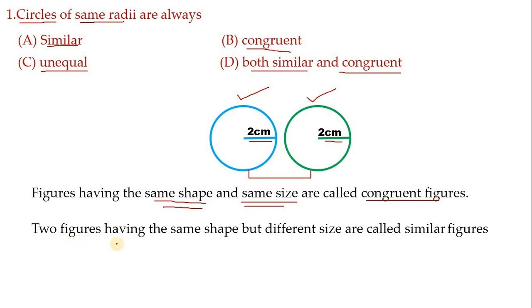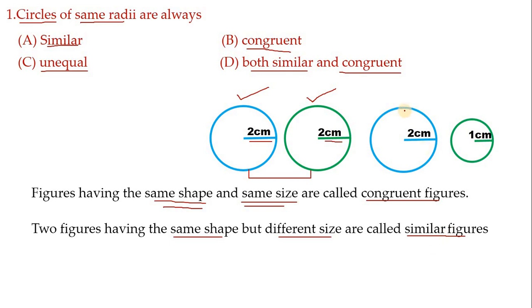Next, two figures having the same shape but different size are called similar figures. Let me take example. Here I have taken two circles. In the first circle, radius is 2 cm and in the second circle, radius is 1 cm.